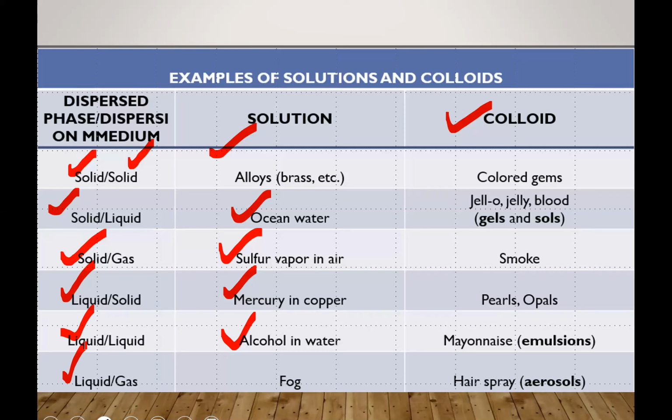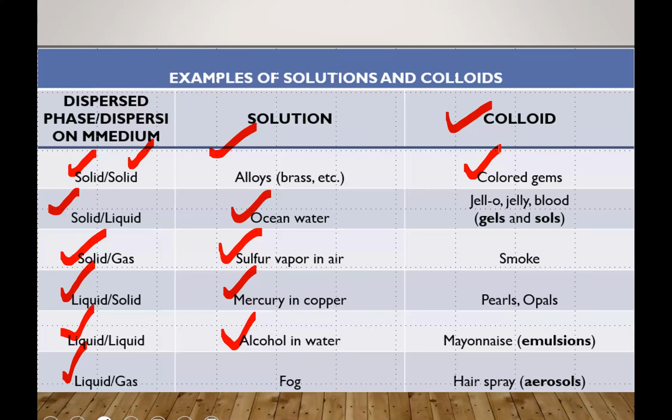Now come to the colloid. Now we will take the terms dispersed phase and dispersion medium. Dispersed phase is solid and dispersion medium is solid. Colored gems are a very good example of solid in solid. And solid in liquid means when we are dissolving some kind of solid into liquid.